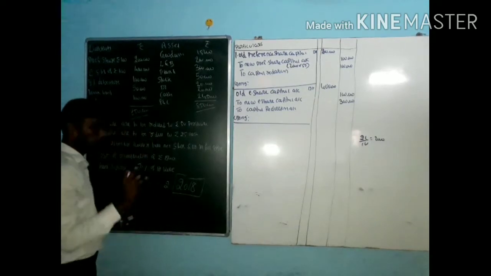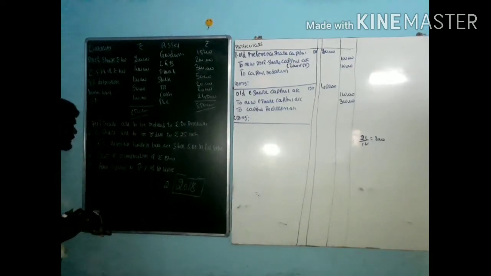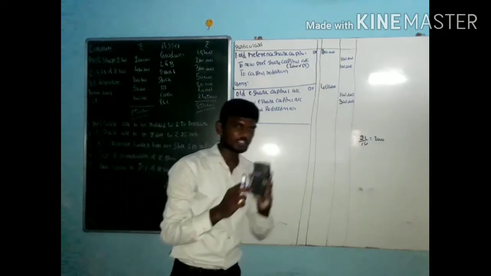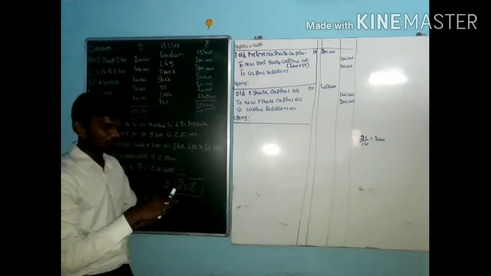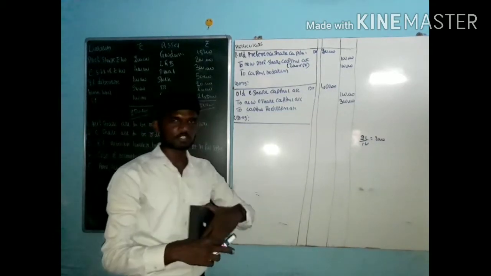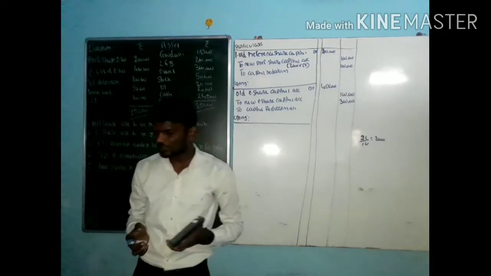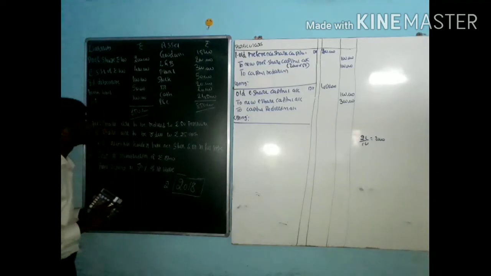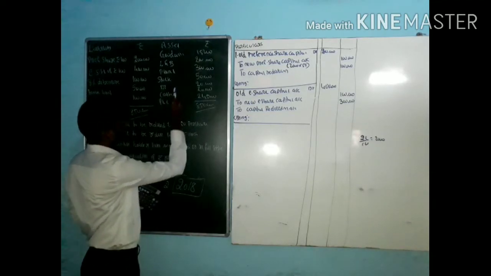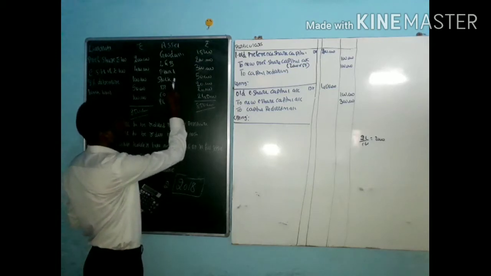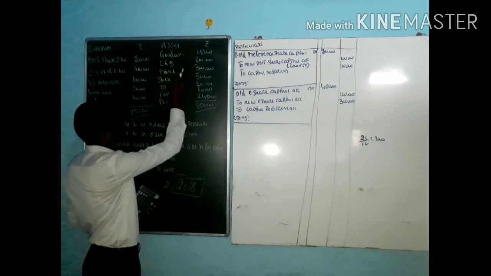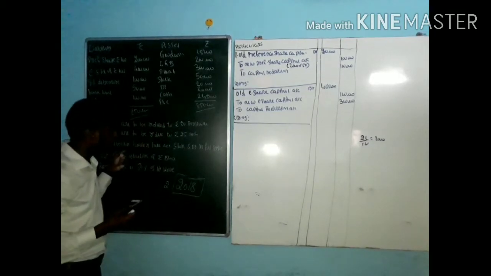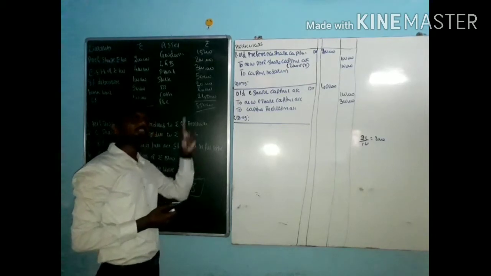Next one, important. 8% debenture holders are to take over stock and debtors in full settlement. For the debenture holders, we need to pay some kind of new debentures or new equity shares or preference shares. But at present, we can't pay any kind of equity shares or preference shares or debentures. What we are going to do is, in the business we are having some kind of stock as well as debtors as well as cash, some kind of plant and land building. For these debentures, we are giving stock and debtors in full settlement.